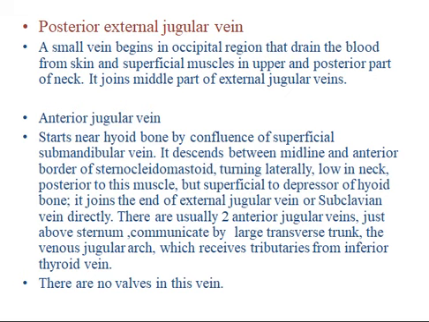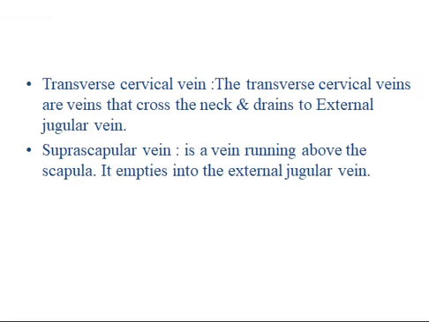The superficial veins of the neck tend to be enlarged and often tortuous in professional singers because of prolonged periods of raised intrathoracic pressure. Transverse cervical veins are small veins that cross the neck and drain to the external jugular vein. Now coming on to the suprascapular vein, a vein running above the scapula. It empties into the external jugular vein.